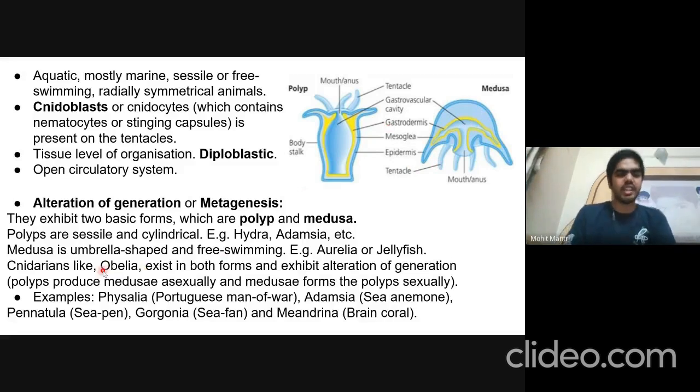Some cnidarians like Obelia can exist in both the forms. Hence, this is known as alternation of generation or metagenesis. They exhibit metagenesis, in which polyps produce medusa through asexual reproduction, while medusa form the polyps sexually. Examples are Physalia, which is the Portuguese man-of-war, Adamsia, sea anemone, sea pen, sea fan, brain coral, etc.